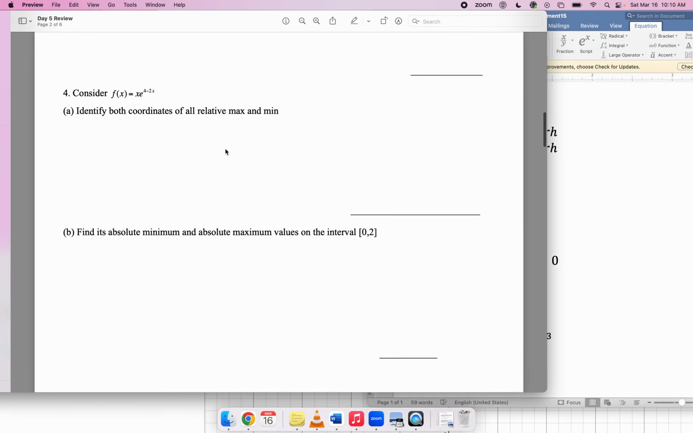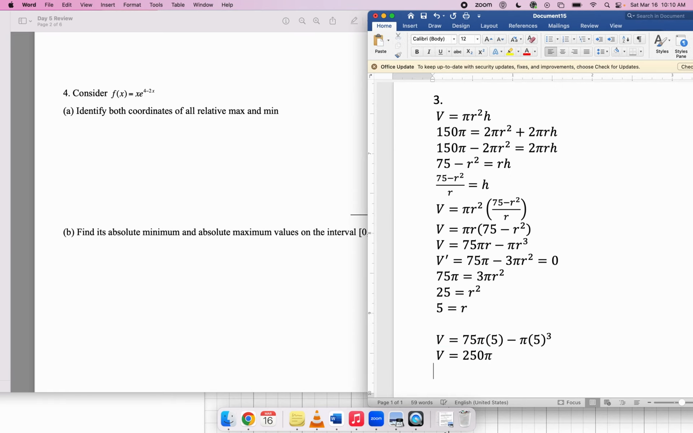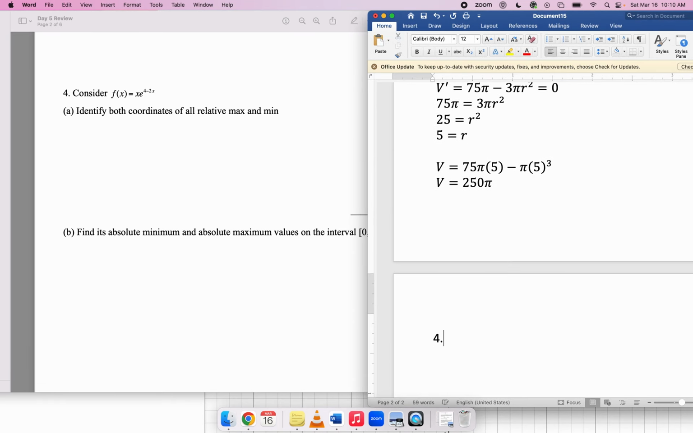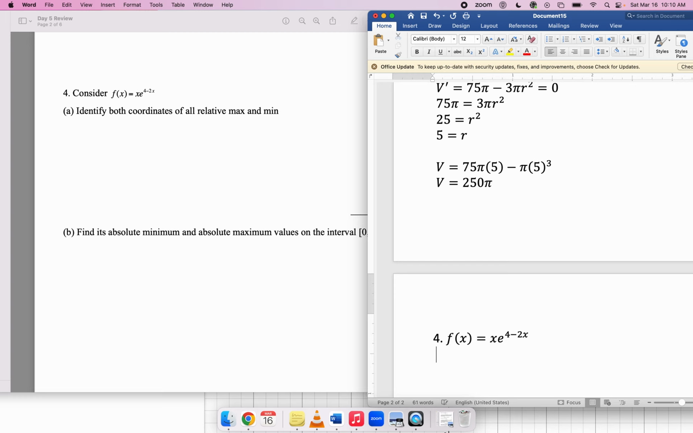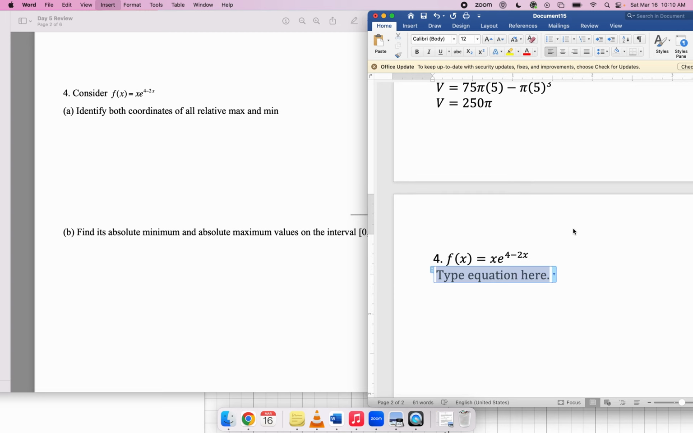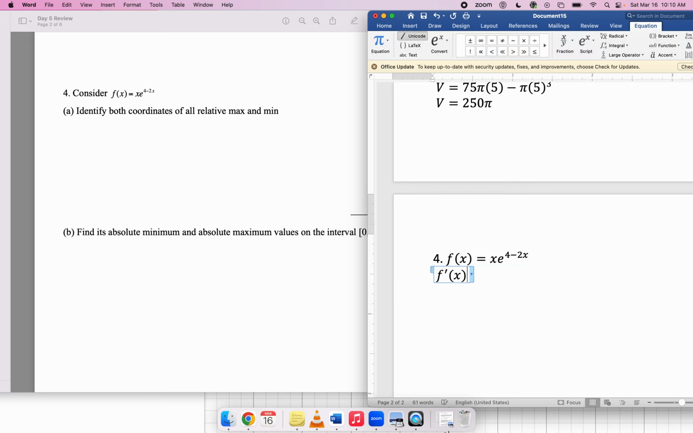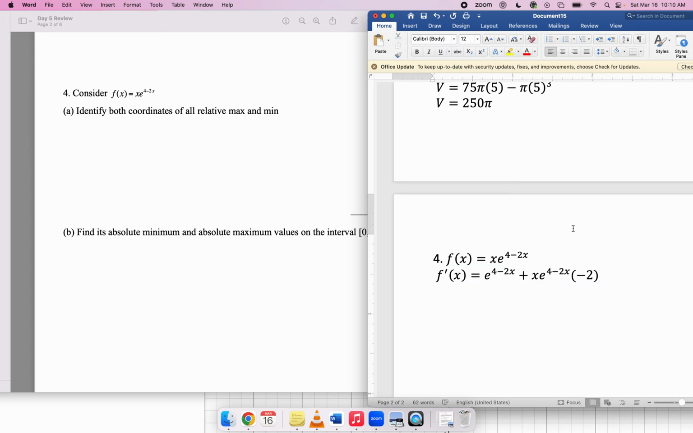Number 4, identify both coordinates of all relative maxes and mins. Okay, that just means I need to be looking at critical points. So I'm going to take the derivative, set it equal to 0. I need to use the product rule. So this is 1 times e to the 4 minus 2x plus x times e to the 4 minus 2x times negative 2 because of the chain rule.